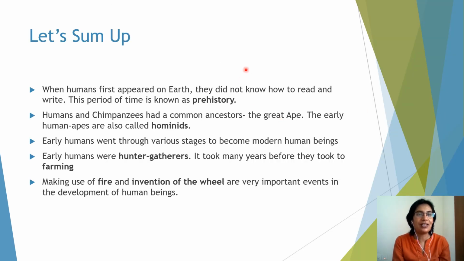So now what we have learnt is, when humans first appeared on earth, they did not know how to read and write. This period is called prehistory. Humans and chimpanzees had a common ancestor, the great ape. The early humans, apes, are called hominids. Early humans went through various stages to become modern human beings. First they were hunter-gatherers, and it took many years before they took to farming. Making use of fire and the invention of the wheel are very important events in the development of human beings. So this is the gist of the lesson.